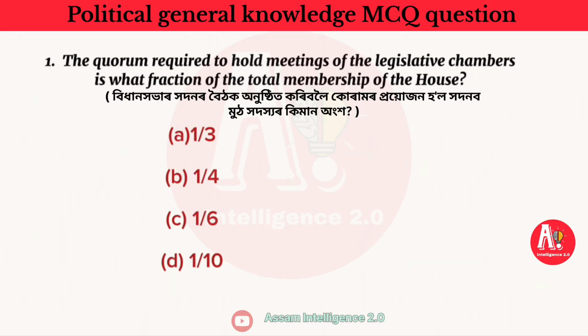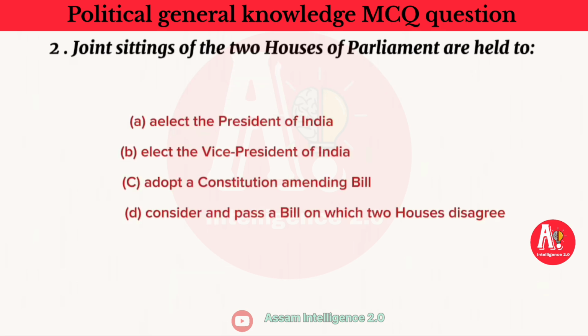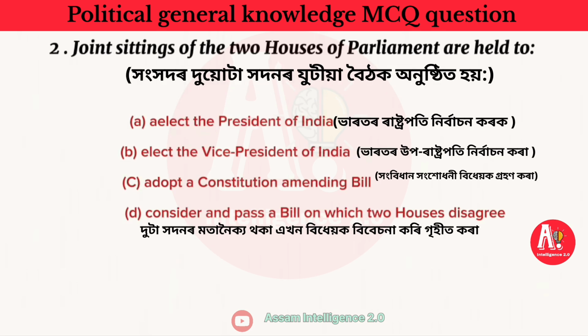1. The quorum required to hold meetings of the legislative chambers is what fraction of the total membership of the House? A. 1/3, B. 1/4, C. 1/6, D. 1/10. Answer: D. 1/10. 2. Joint sittings of the two houses of Parliament are held to: A.